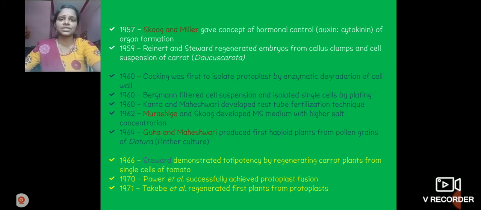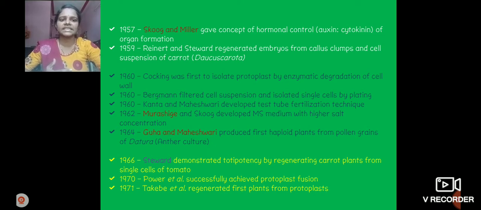In 1964 Guha and Satish Maheshwari produced haploid plants from pollen grains of Datura. Datura is a plant, and haploid plants can be produced from its pollen grains. This was first observed by Guha and Maheshwari in 1964.